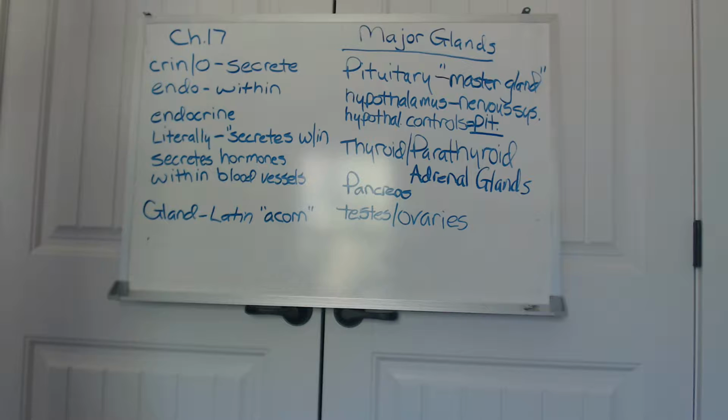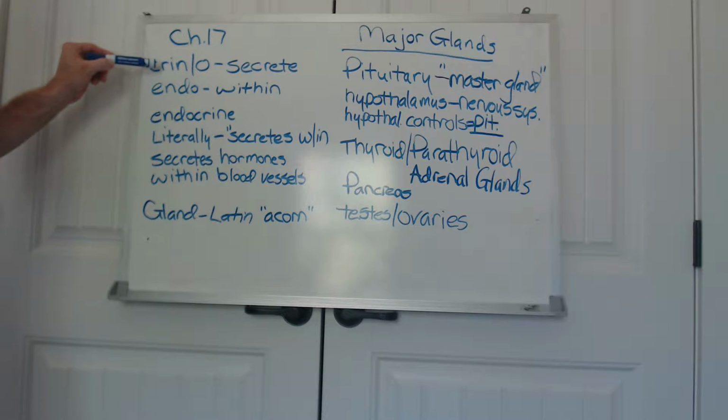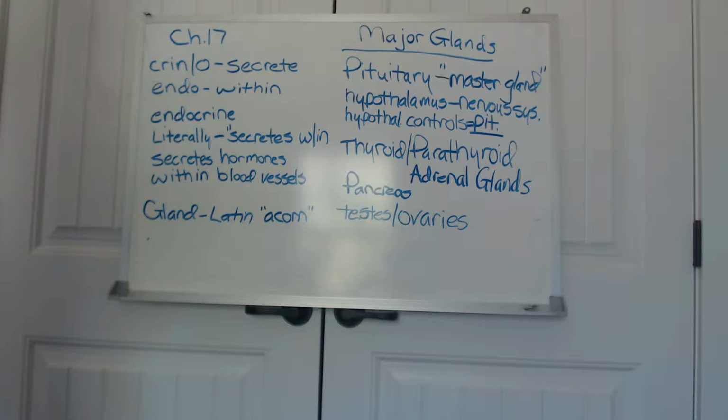So when we talk about the endocrine system, we say crino, for example, is the word root, and endo is within. Crino means to secrete. And the endocrine system is going to secrete hormones directly into the bloodstream.